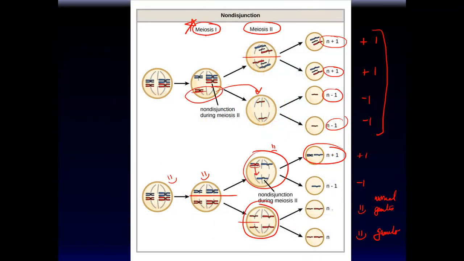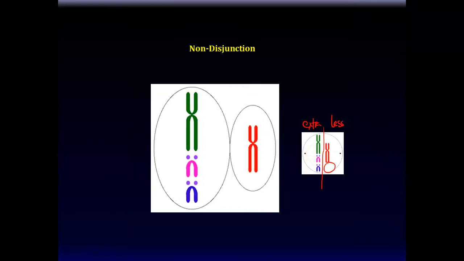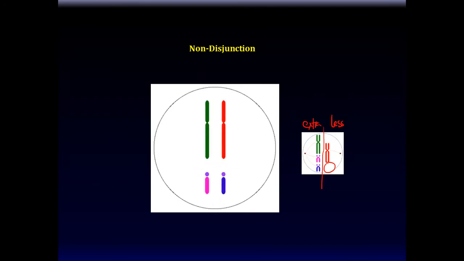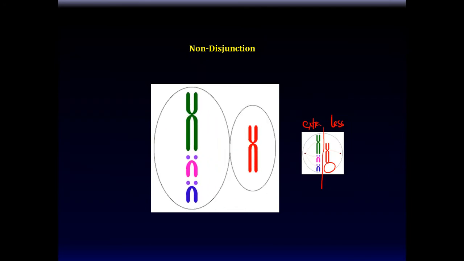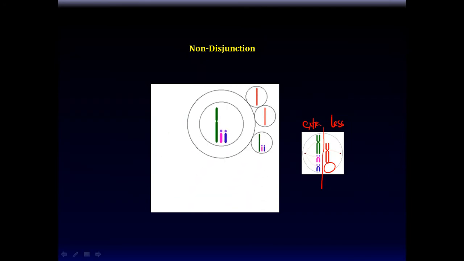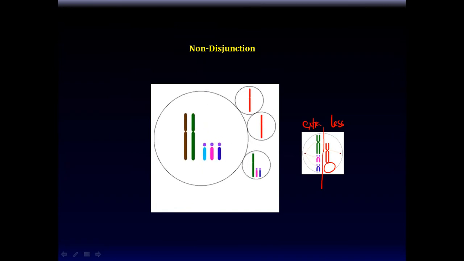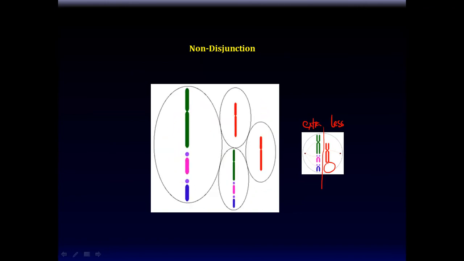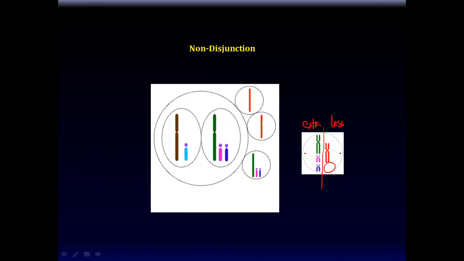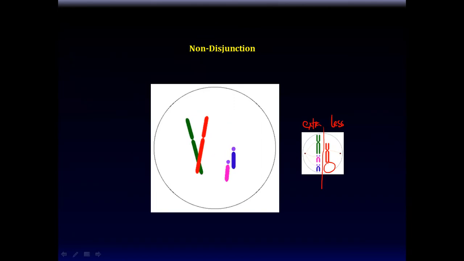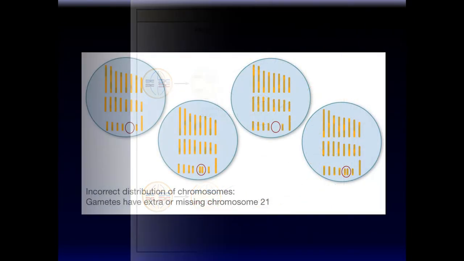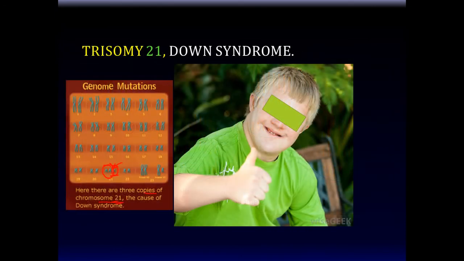Now this was described in this slide, if I could show it to you. Now watch what happens here. Non-disjunction, and if this one was fertilized, now there would be trisomy 21. See, there would be 3 over there. It's kind of fast, but if you keep your eyes there, and they're fertilized, now they have an extra pair. So this is how trisomy 21 occurs. It is a result of a non-disjunction in meiosis.